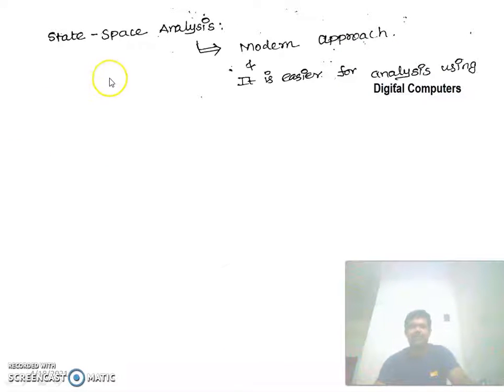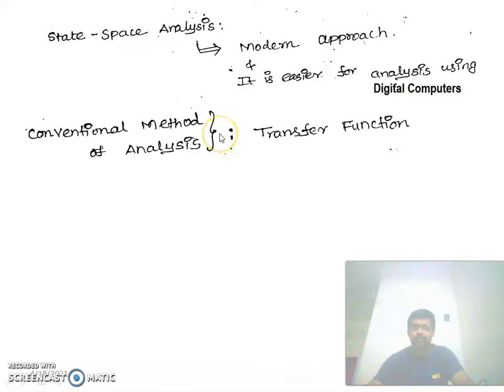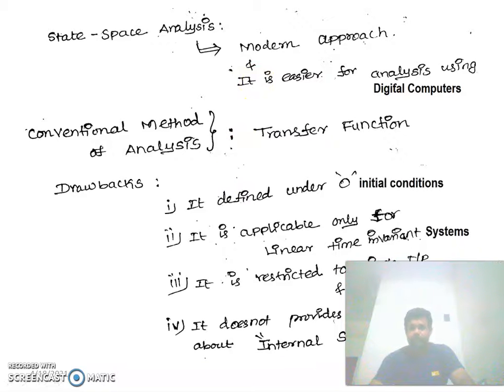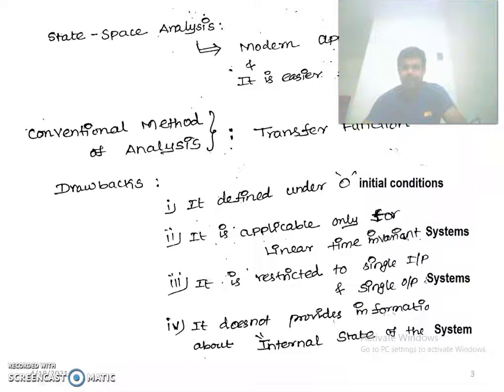This state space analysis is a modern approach, and it is easier for analysis using digital computers. When you are analyzing a control system by using a digital computer, this state space analysis is very much useful. In the conventional method of analysis, we use the transfer function. This conventional method has some drawbacks.